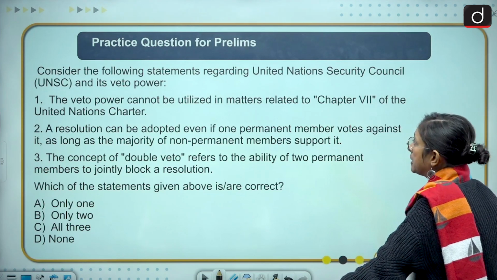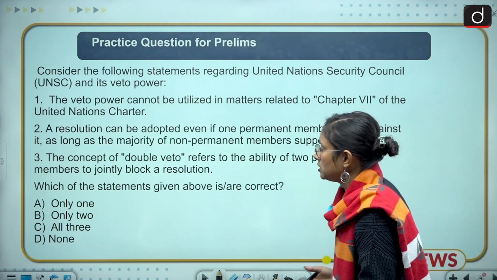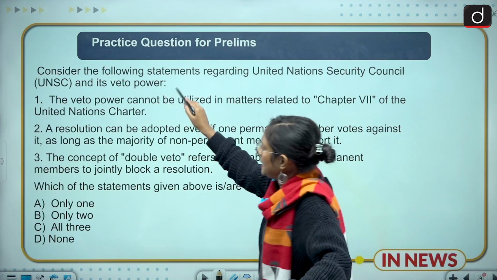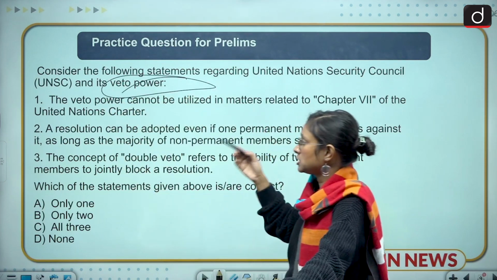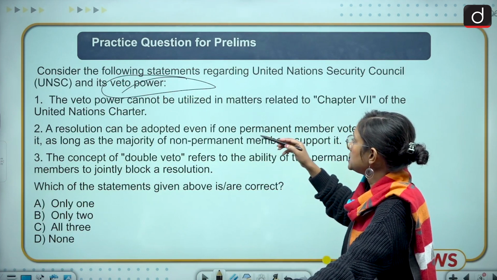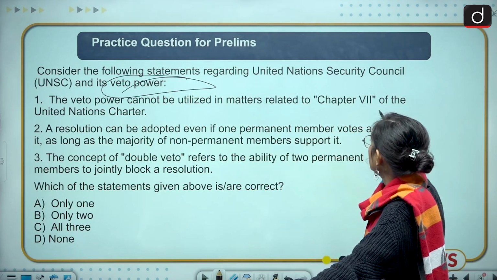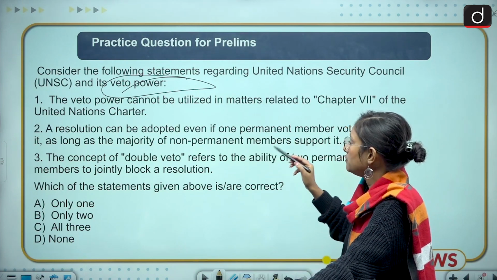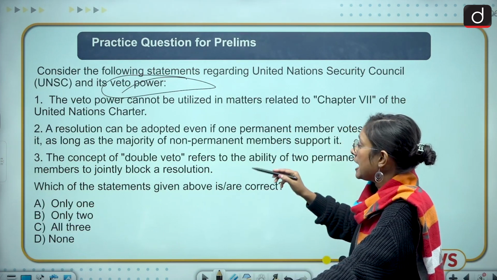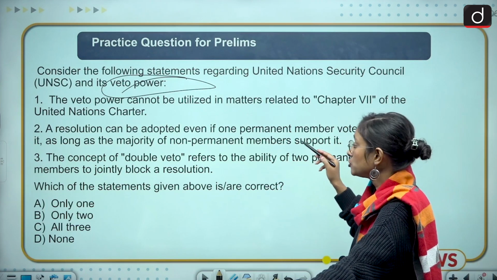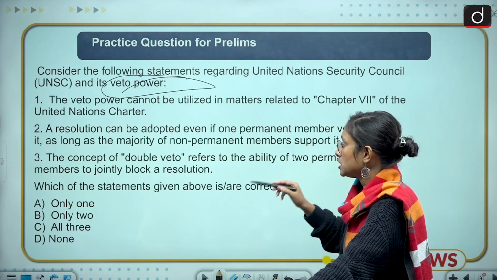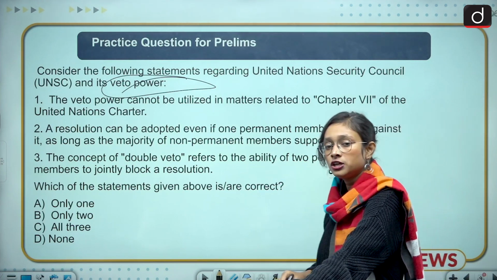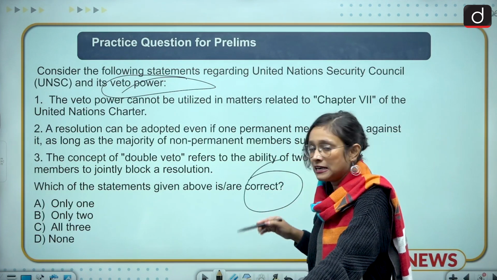So moving to the practice question for the prelims part. The question is: consider the following statements regarding the United Nations Security Council and its veto power. Here the highlight is the UNSC veto power. The first statement is, the veto power cannot be utilized in matters related to Chapter 7 of the United Nations Charter. The second statement is, a resolution can be adopted even if one permanent member votes against it, as long as the majority of non-permanent members support it. The third statement is, the concept of double veto refers to the ability of 2 permanent members to jointly block a resolution. Here they are asking for the correct statement, so kindly answer in the comment section.